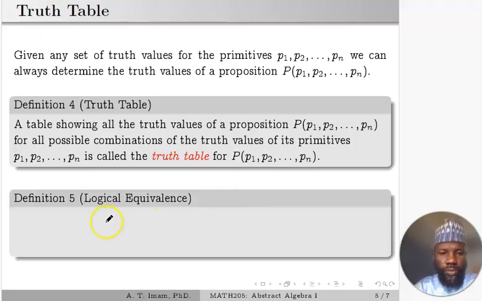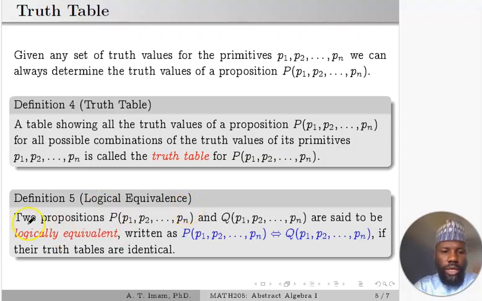So here I define what we call logical equivalence. Two propositions P and Q, we write P is equivalent to Q. This is not the biconditional; we use a double line arrow, with a double arrow head, instead of the implication symbol. So this is logical equivalence. It's not a biconditional. We use this symbol here for logical equivalence.